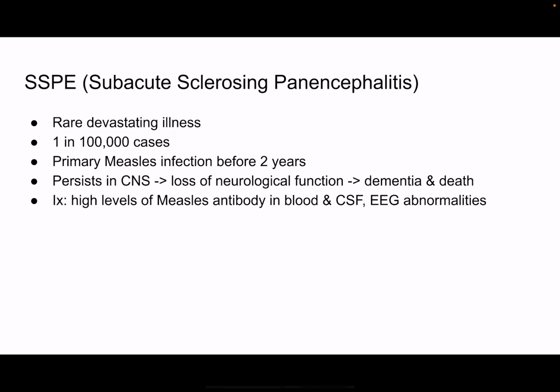SSPE. It is a rare and devastating illness, and it is seen in 1 in 1 lakh cases. There is usually a history of primary measles infection before 2 years. It persists in the central nervous system, which causes a loss of neurological function, which ultimately leads to dementia and death. In investigations, high levels of measles antibody are seen in blood and cerebrospinal fluid, and characteristic EEG abnormalities are also seen.